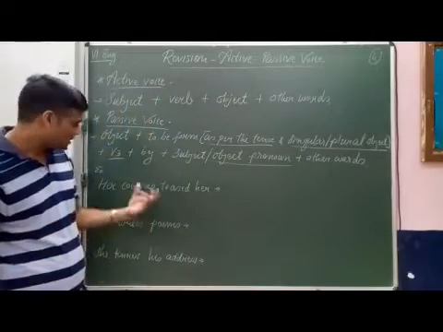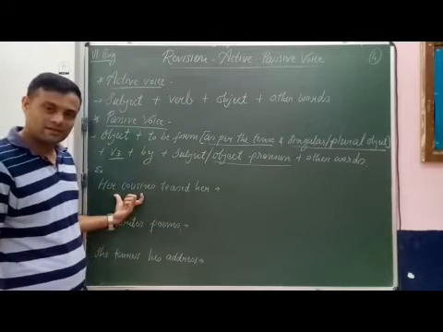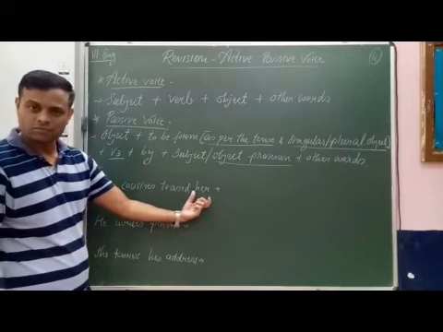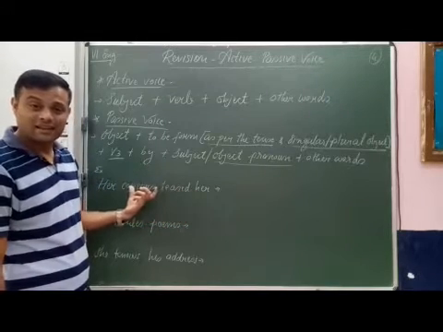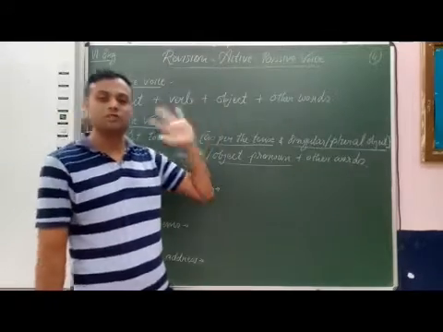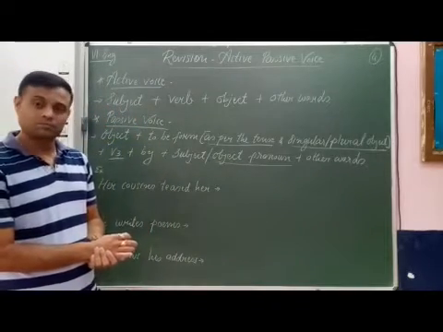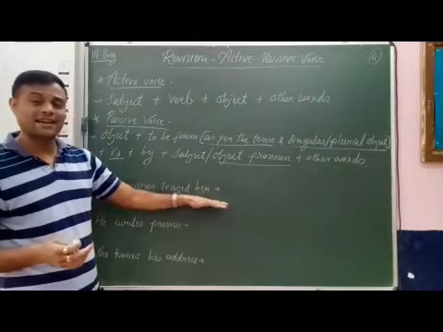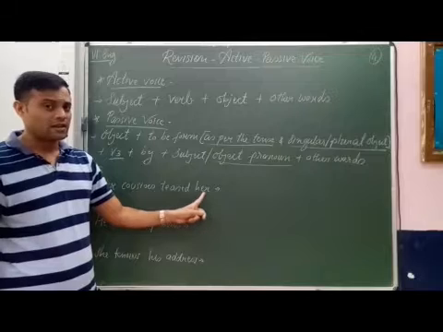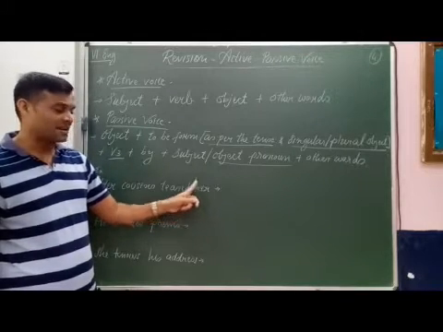See the sentence: her cousins teased her. Her cousins, subject; teased, verb; her, indirect object. So the sentence is in active voice: subject, verb, object. In this sentence there are no other words. Now we transform this sentence into passive voice. Here her is the object, so we have to use it at the beginning.